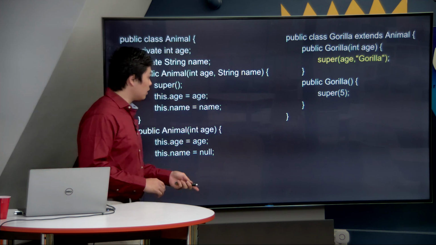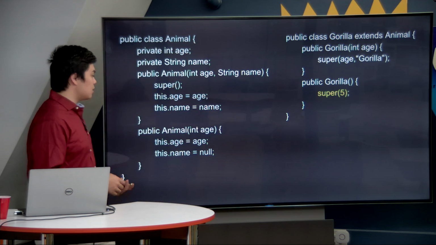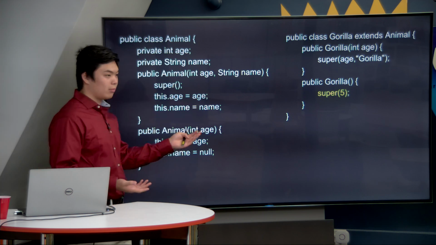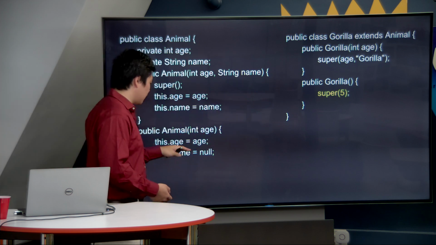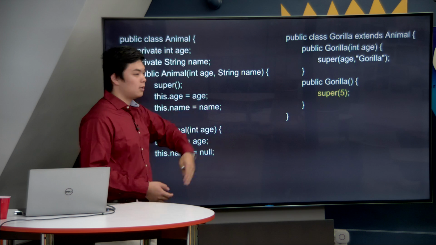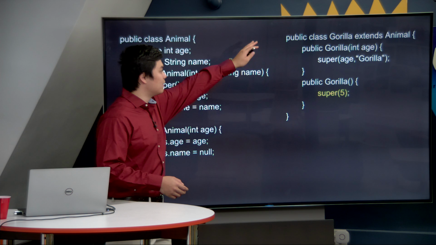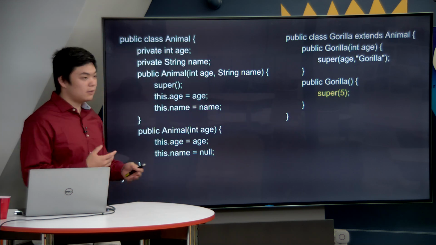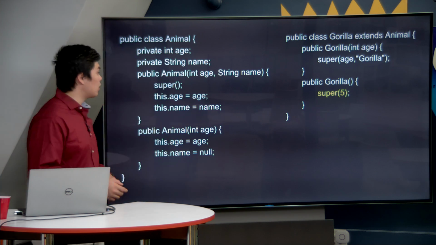And notice below that we also have a second reference of super in our second constructor. In this case, we just say, hey, animal, can you give me a constructor that has only one parameter? And animal says, sure, give me an integer. And a gorilla gives it the integer 5. It stores inside of the age. It gives a name as null, and it returns it, and therefore you're done constructing your second gorilla. So notice how this entire program takes basically no lines at all. And it could have taken a lot more if we did not have this concept of inheritance and the super keyword to help us out.